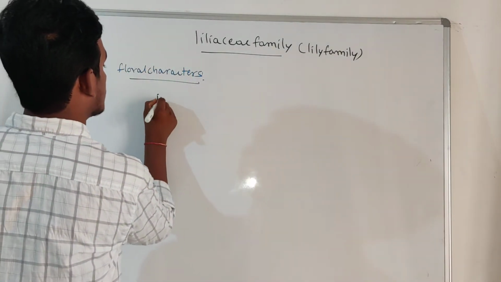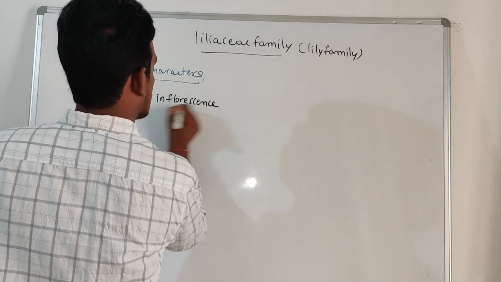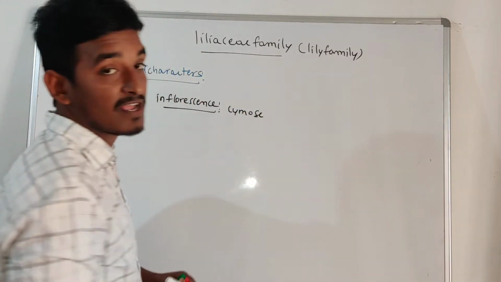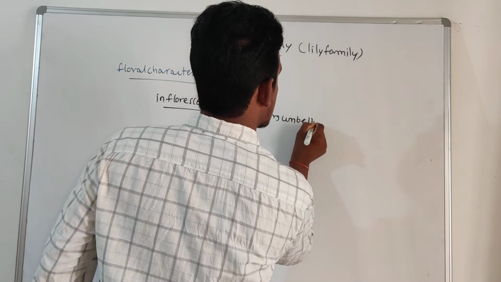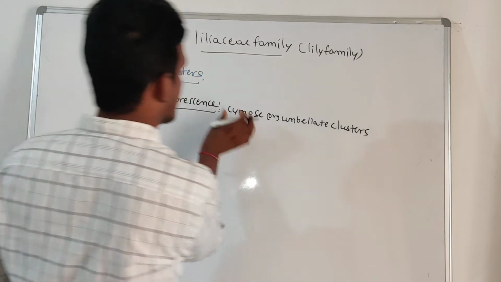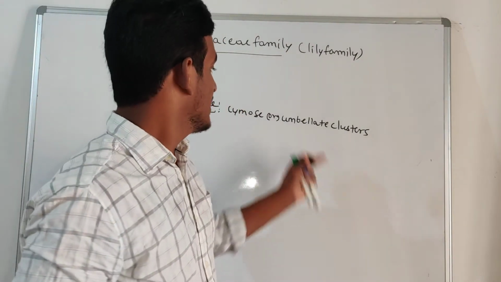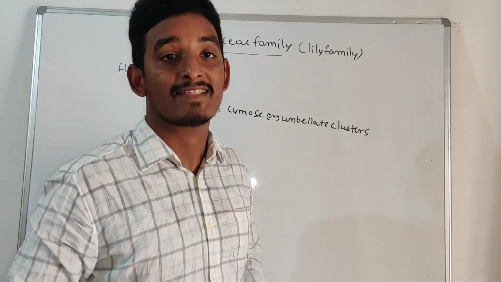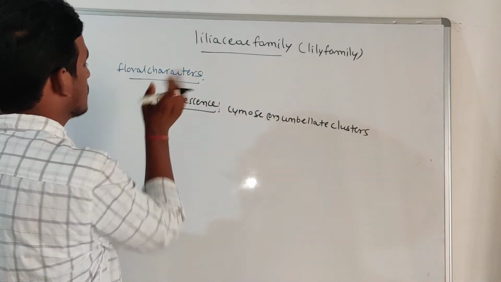Which type of inflorescence is found in this family? It is a cymose inflorescence or umbellate clusters. Cymose inflorescence means the peduncle terminates with a single flower. Umbellate clusters means an umbel inflorescence, where the flowers originate at the apex of the peduncle.